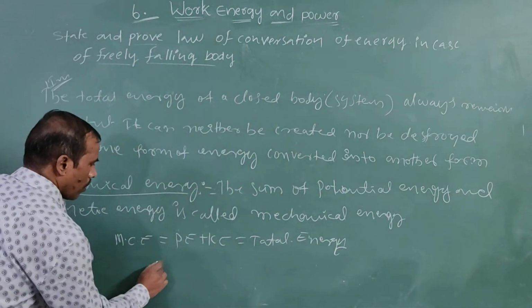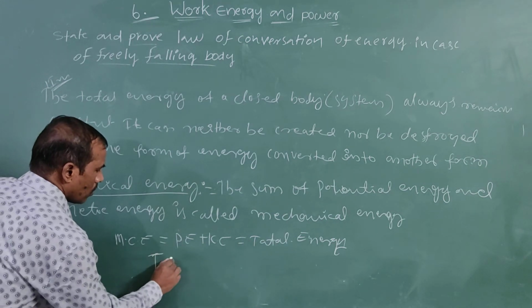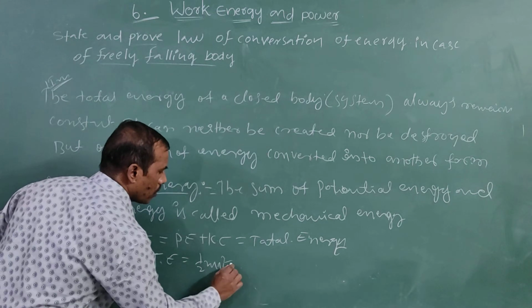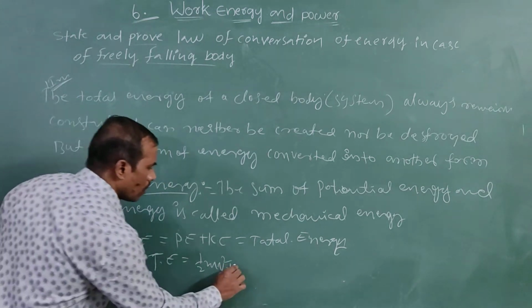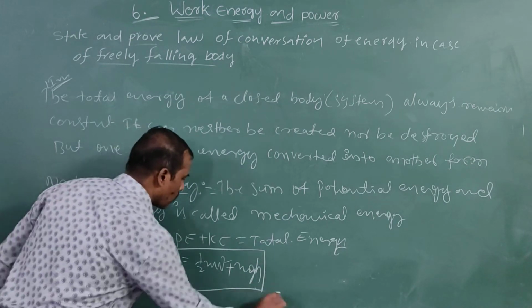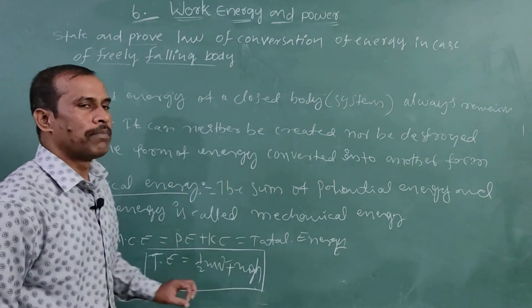Now finally, total energy is equal to half mv square plus mgh. This is the mechanical energy, half mv square plus mgh.